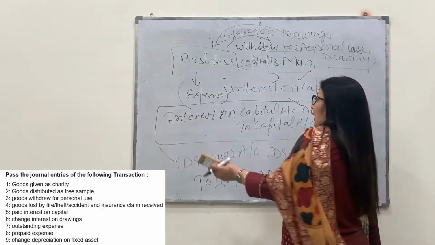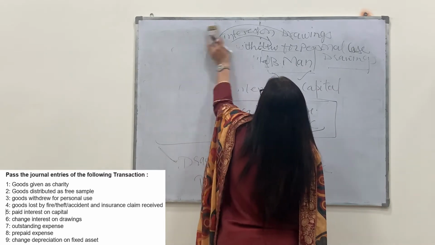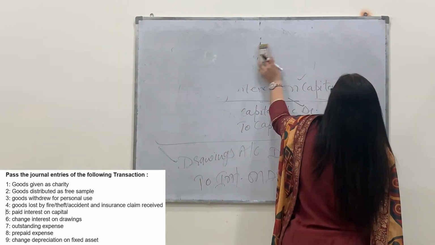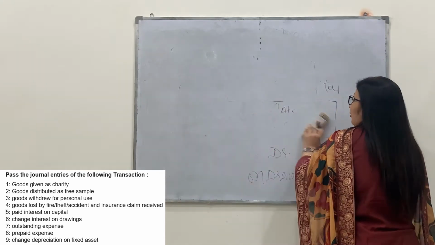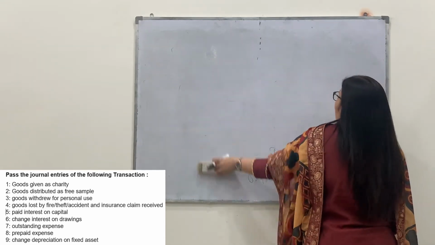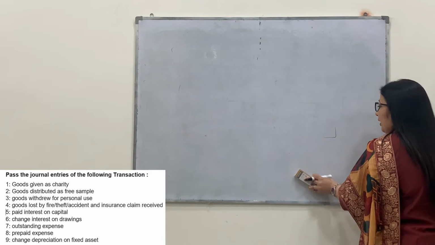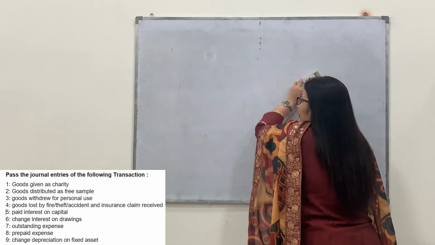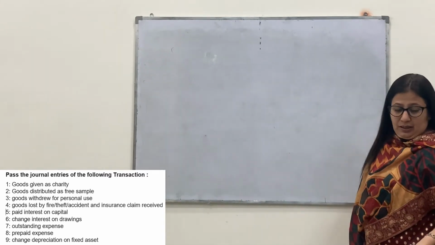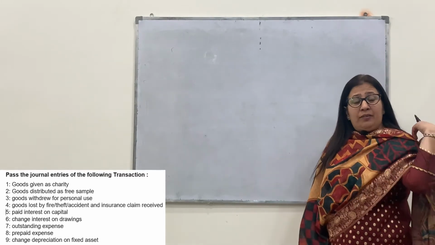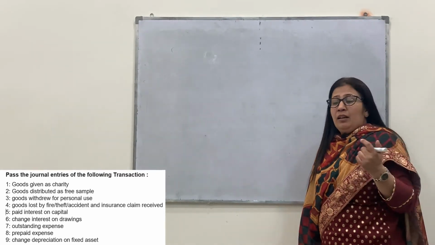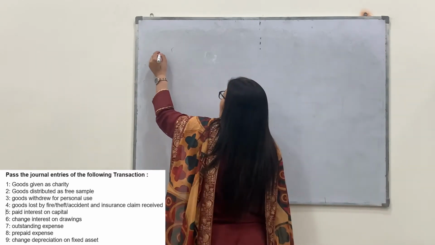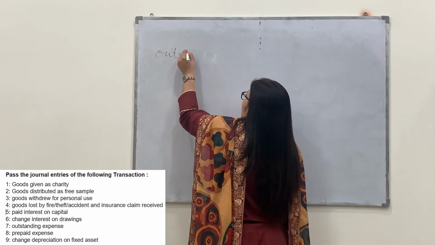Now, I hope you learned in the basic accounting terms outstanding expense. The expenses that are due to pay, which are not yet paid, are known as outstanding expenses. We did the entry of the expense, that is expense account debit to bank account or cash account. Whatever the expense we pay, we just pass the entry. But when the expenses are not paid, these are outstanding.